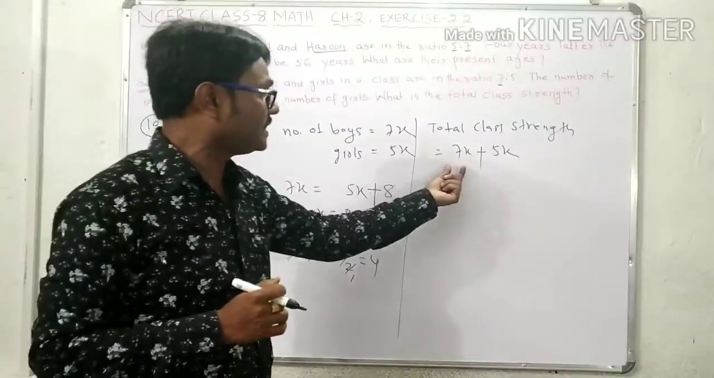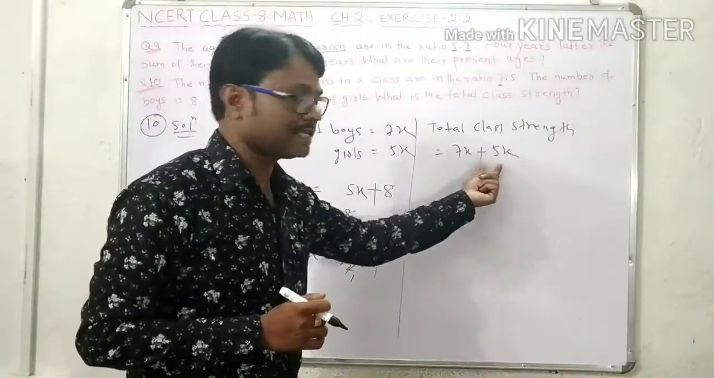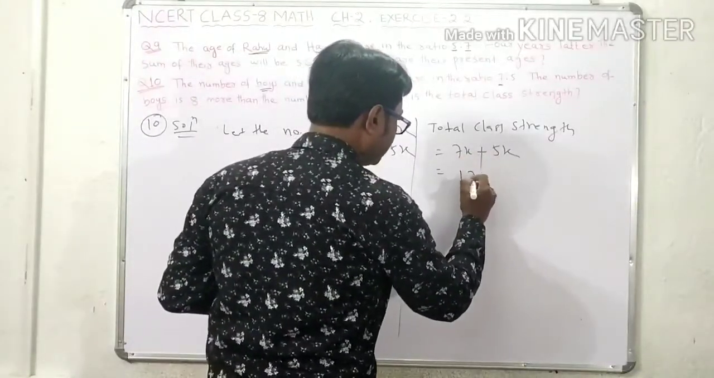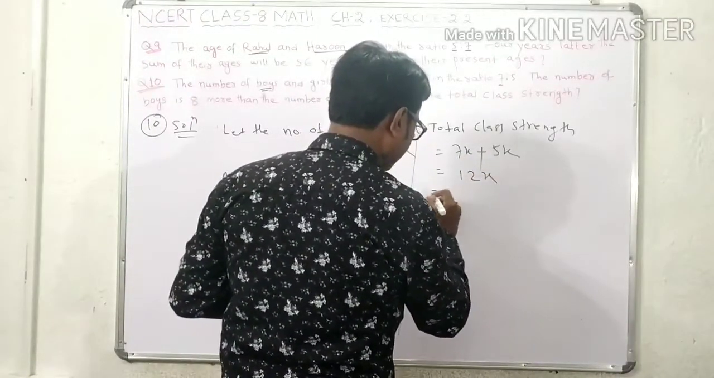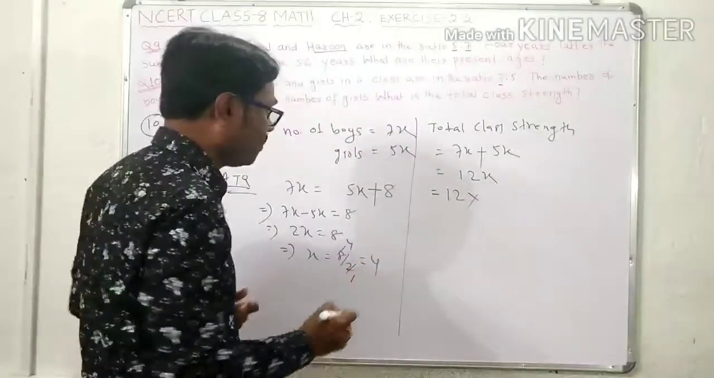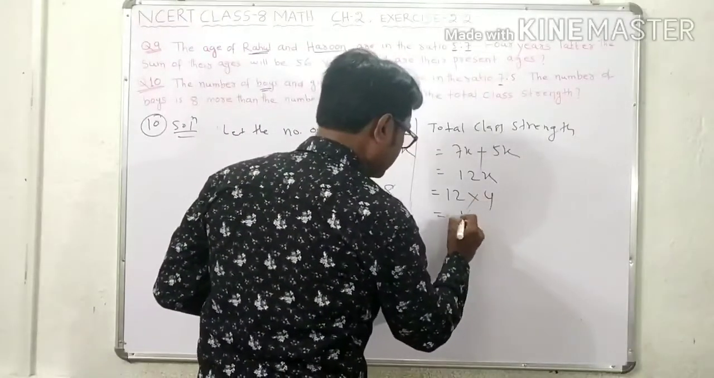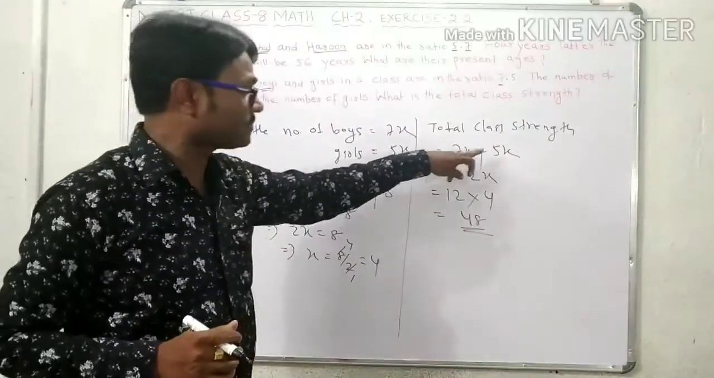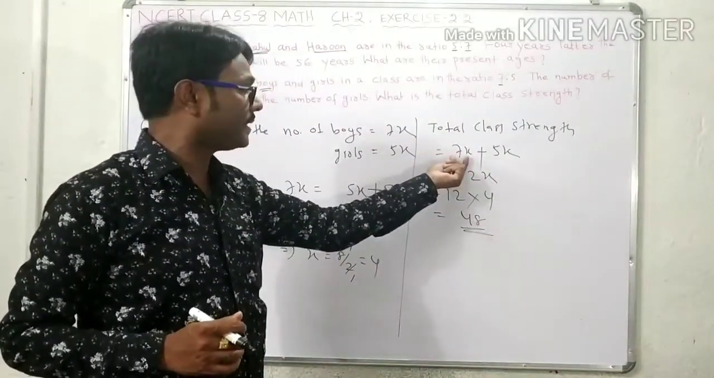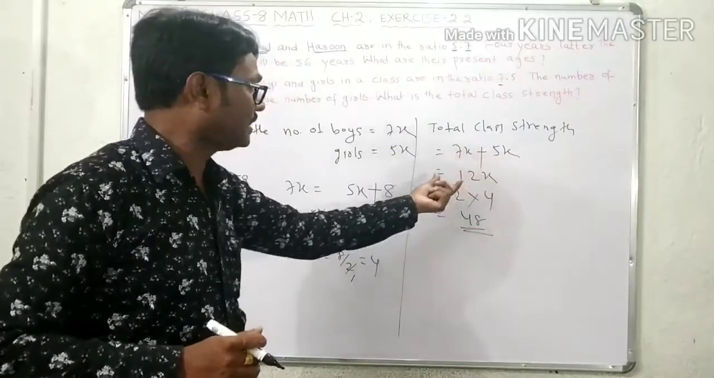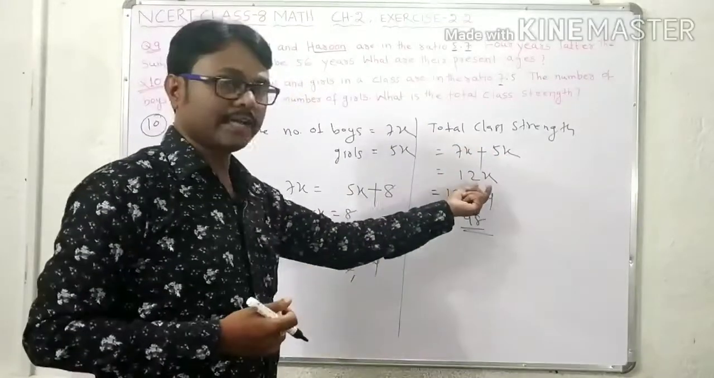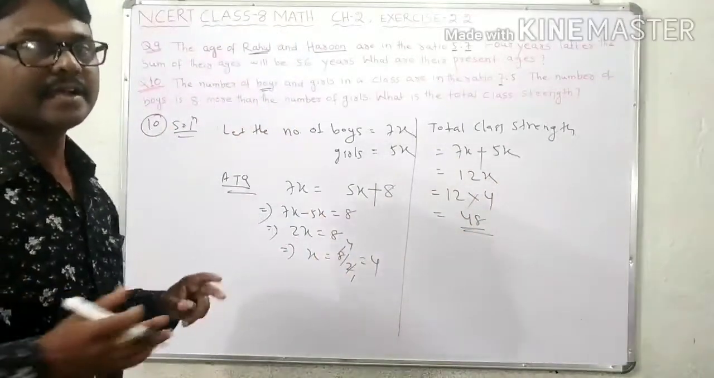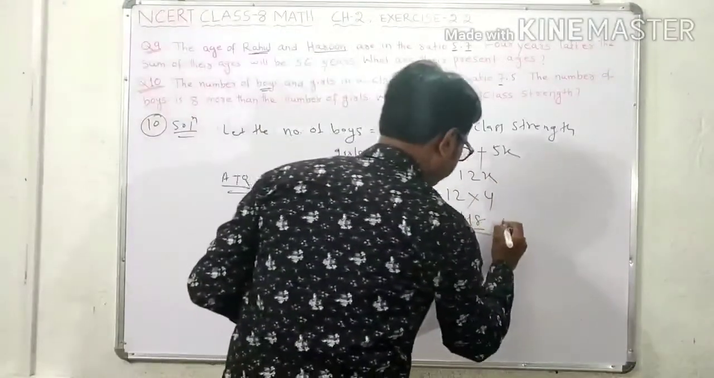This is the total strength. That means it is 7 plus 5, that is 12x. So we got the value of x, which is 4. So 12 into 4, that is 48. That means total class strength is 7x plus 5x, because number of boys is 7x and number of girls is 5x, total 12x. Here we put the value of x and we get the total strength of the class. So this is your answer.